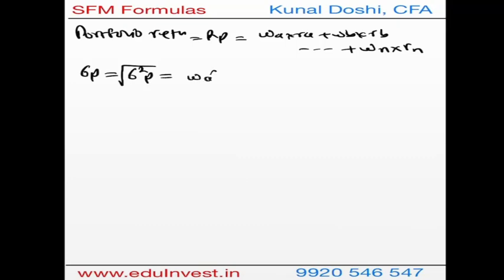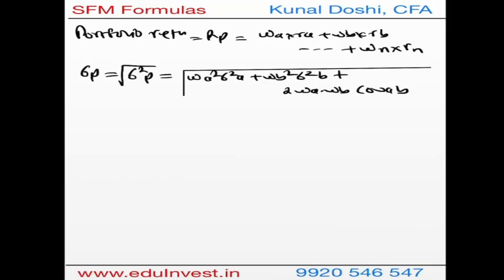So it is weight of A square variance of A plus weight of B square variance of B plus 2WA WB and covariance AB, and then the square root of everything. So this is the formula for portfolio risk for two stocks.